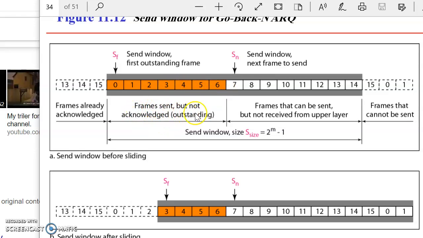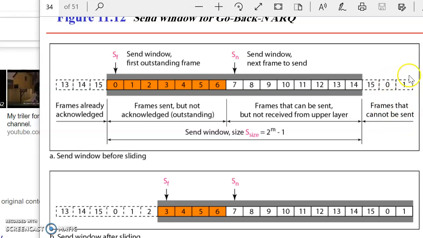These frames are sent but not acknowledged, that is, outstanding, and only these are in the queue. Then N is the next frame to send, and S is for the send window. So what are those? 7 to 14. These are frames that can be sent but not yet received from the upper layer.